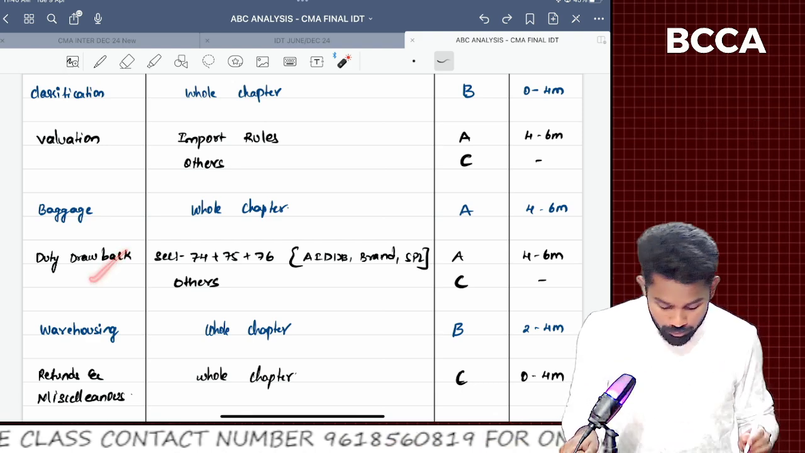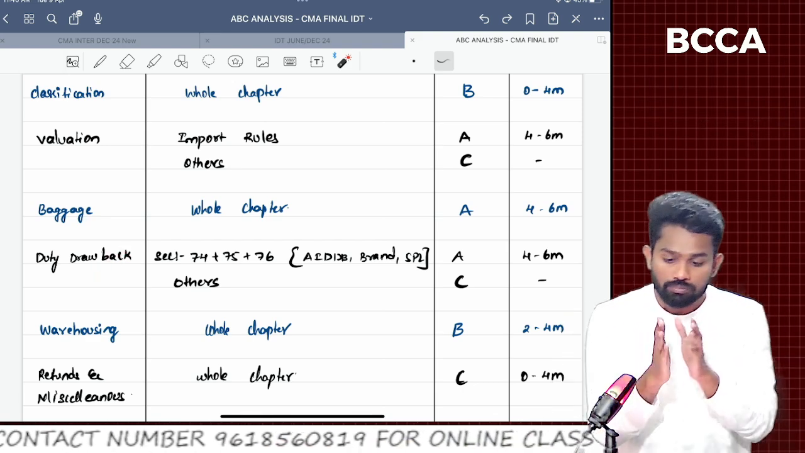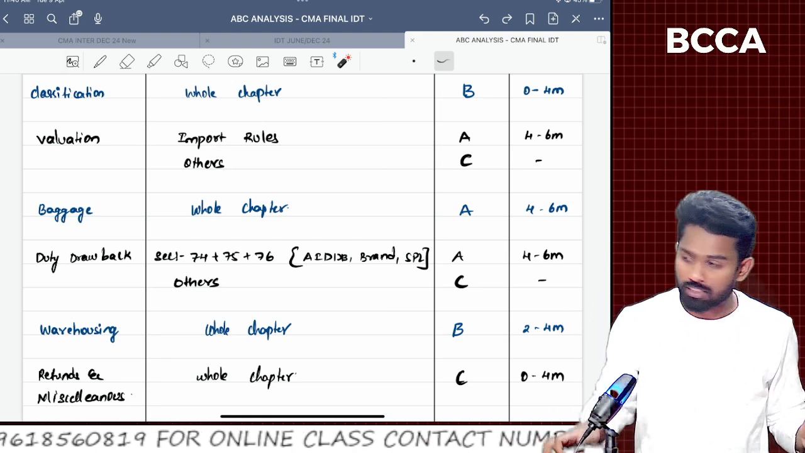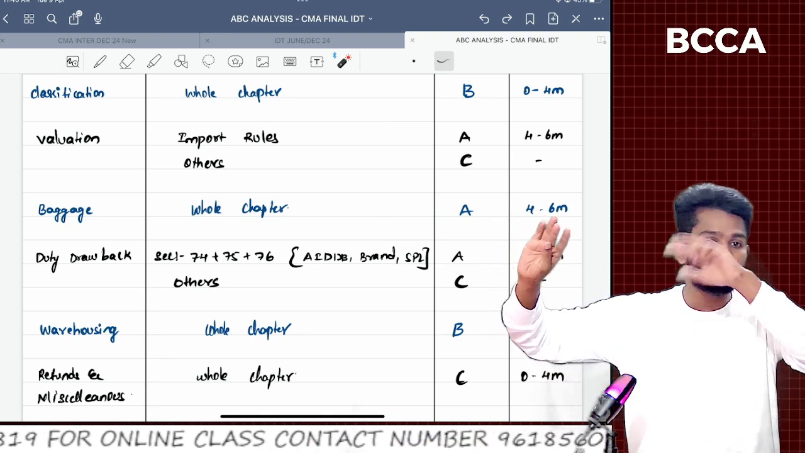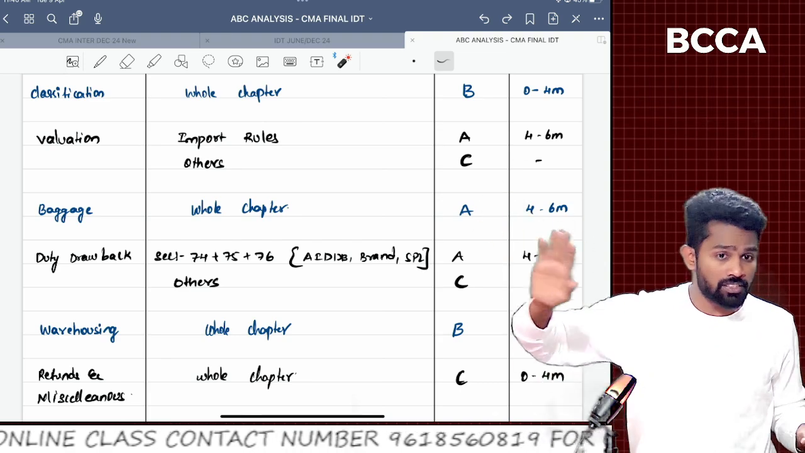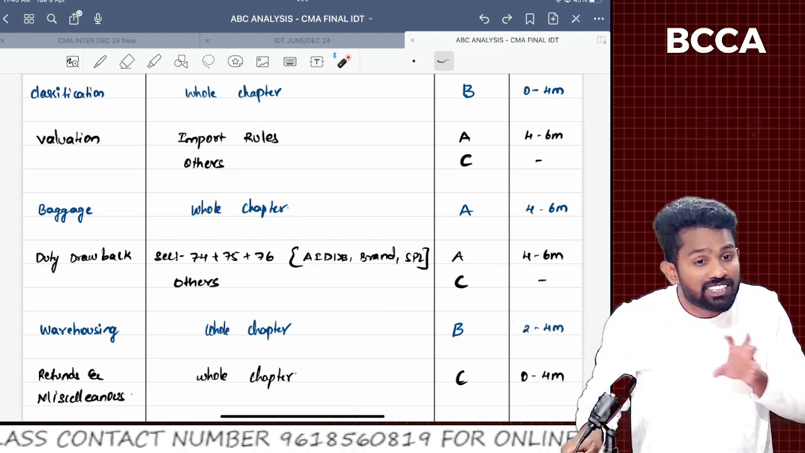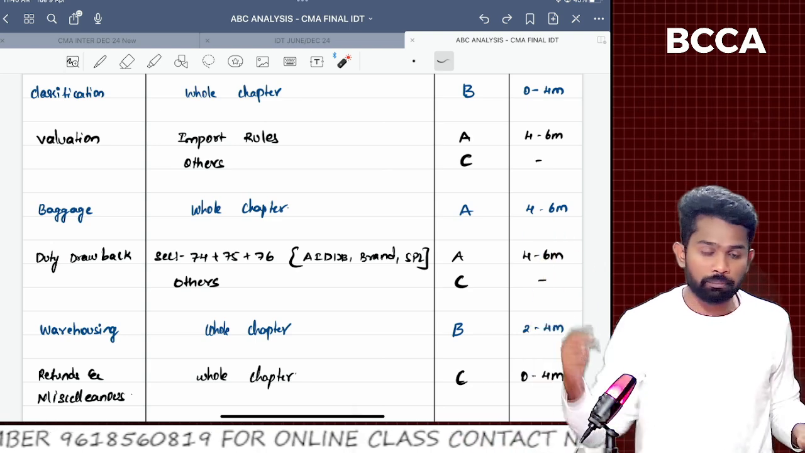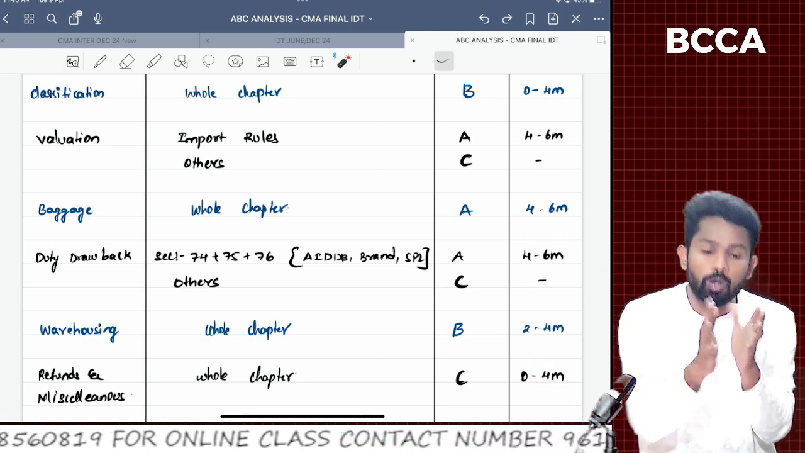Next, duty drawbacks, sir. There are hardly two types of duty drawbacks. The first one would be easy, where you calculate on a percentage basis. That is easy. There are problems, practice them. The second one is about all industry duty drawback rate, brand rate, special brand rate. Sir, focus on those problems alone.